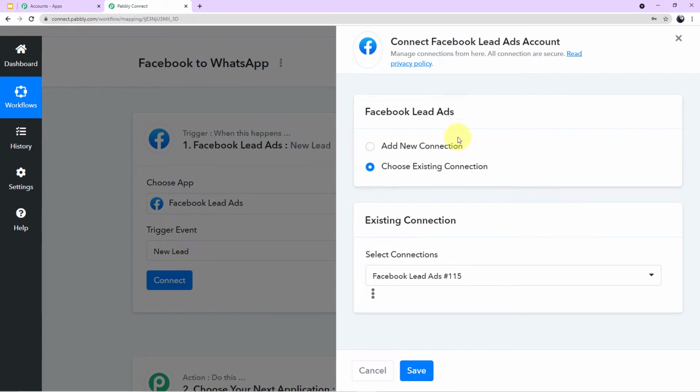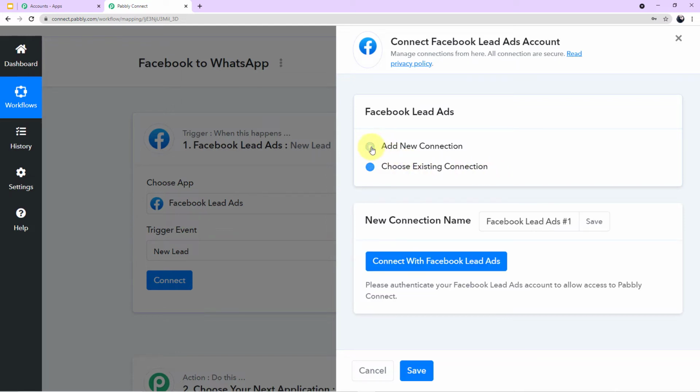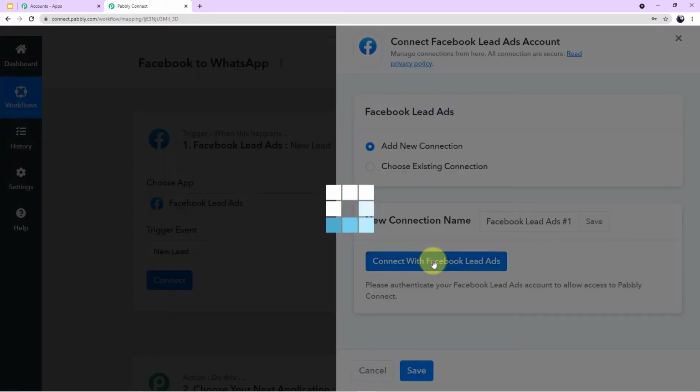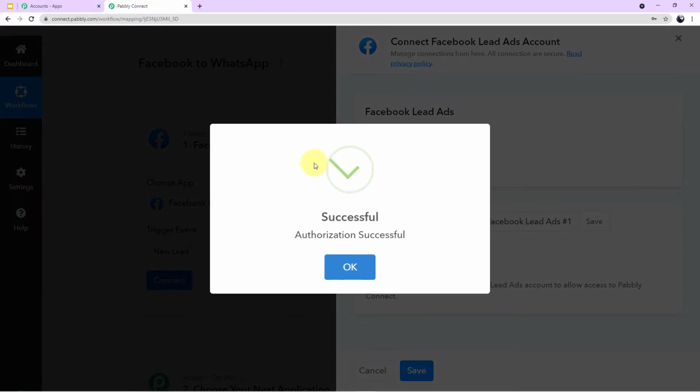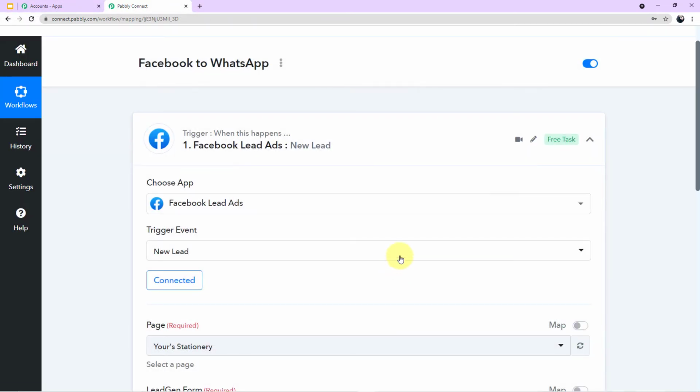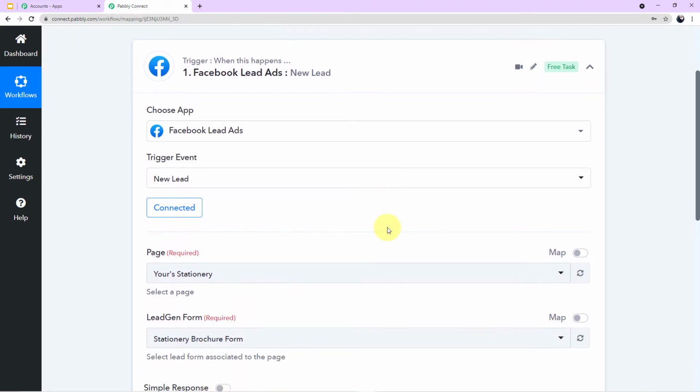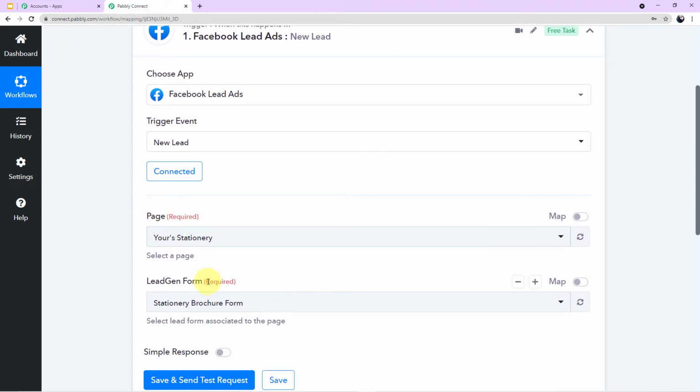Okay guys, a mini window will emerge in front of you asking for two options. First, add new connection, and second, choose existing connection. So I'll click on add new connection and now I'll click on connect with Facebook lead ads. Okay. So as you can see on my screen, I've been successfully authorized. Now, here we have two fields to fill up. First, it is asking for the page, and second, it is asking for the lead generation form.